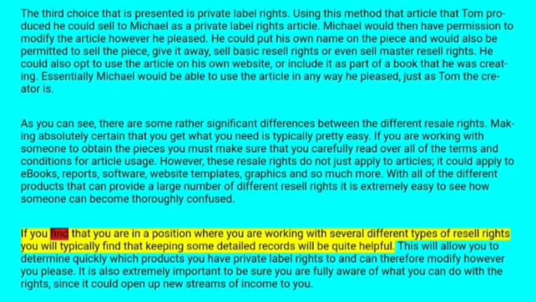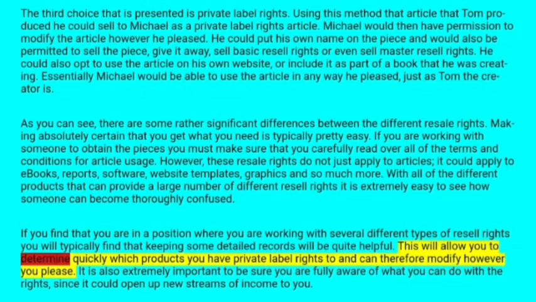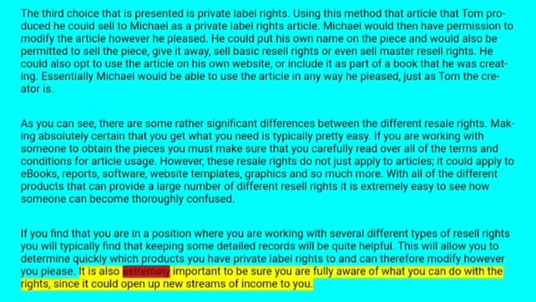If you find that you are in a position where you are working with several different types of resale rights, you will typically find that keeping some detailed records will be quite helpful. This will allow you to determine quickly which products you have private label rights to and can therefore modify however you please. It is also extremely important to be sure you are fully aware of what you can do with the rights, since it could open up a new stream of income for you.